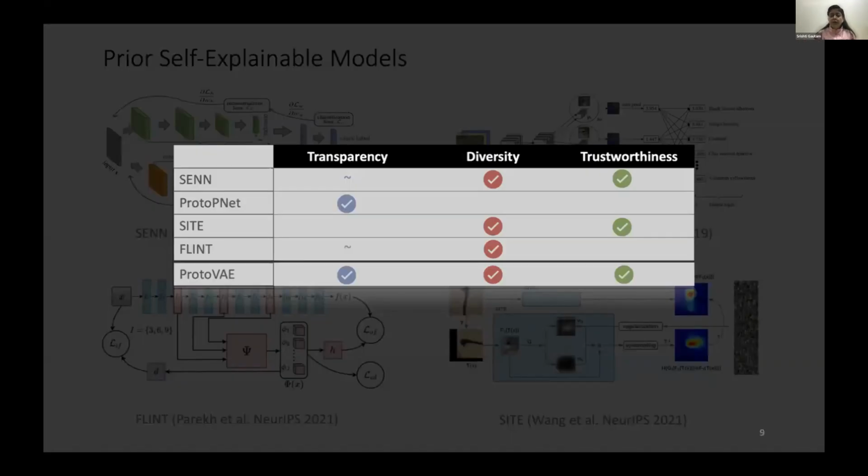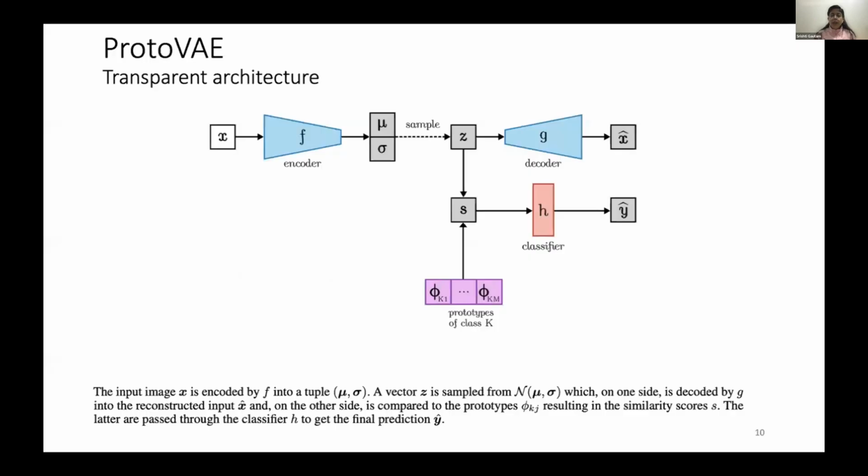So in this work, we have proposed a new prototypical self-explainable model, which is probabilistic because it's based on a variational autoencoder. And I'll show you in the next slides how it's transparent, diverse, and trustworthy.